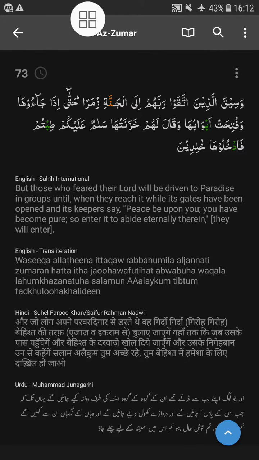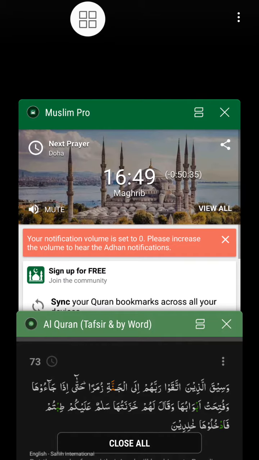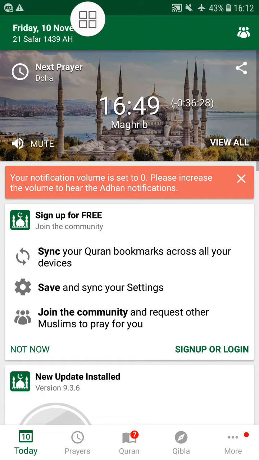So that's pretty cool. And the next app that I want to discuss is the Muslim Pro app. Now the Muslim Pro is also pretty simple. It shows you the Islamic Hijri date, then the English date, your prayer timings and everything.